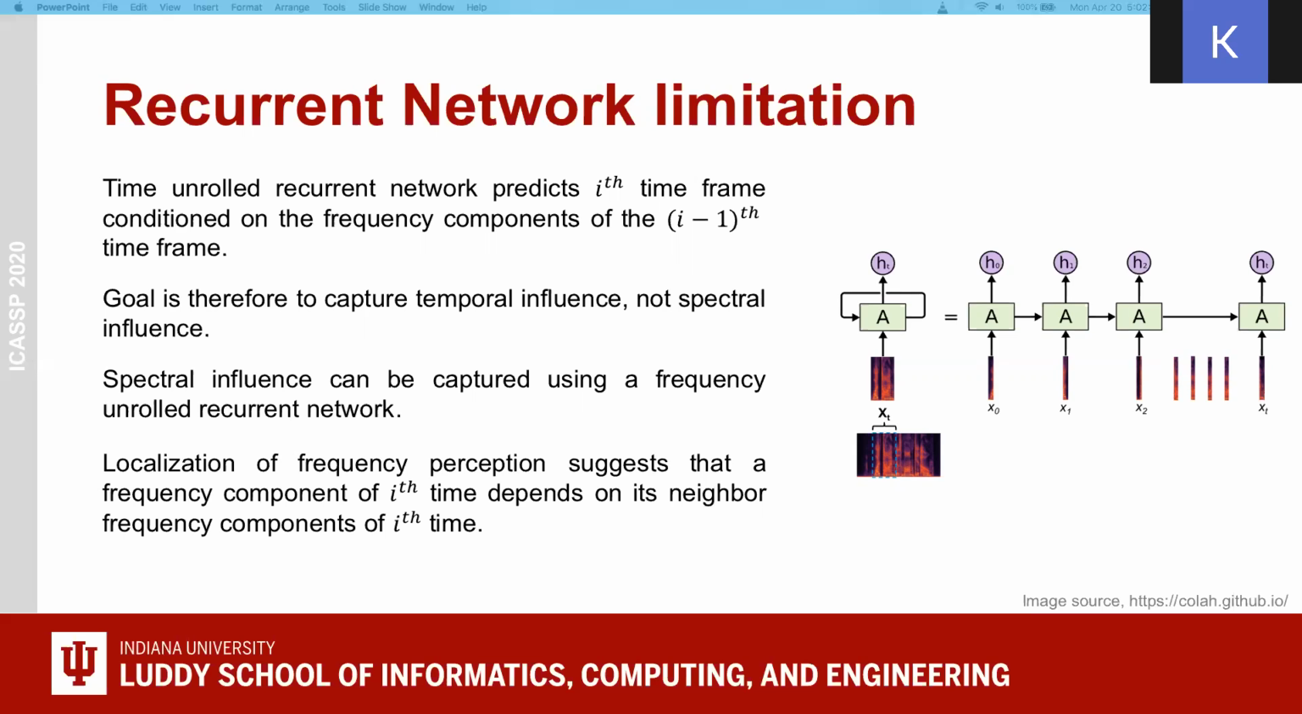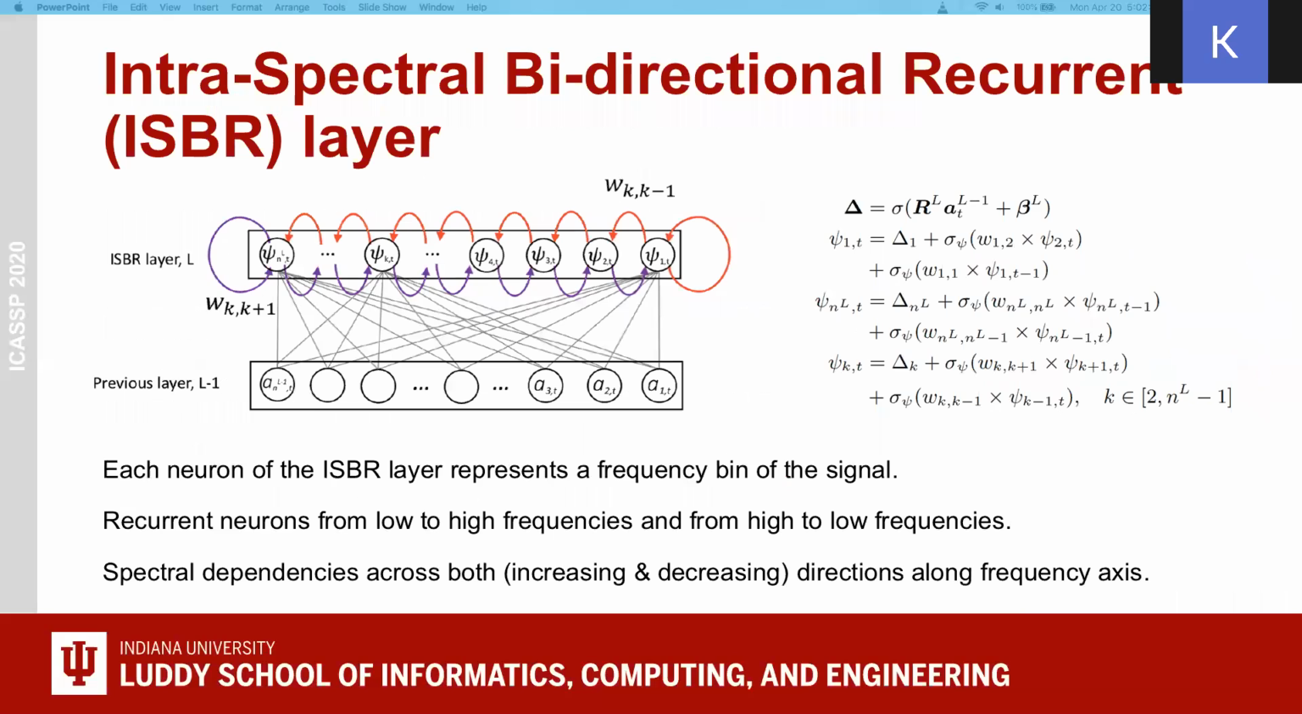In the human ear, we sense frequency through the vibration of the basilar membrane, where the root area perceives high frequency and the apex area perceives low frequency components. This means human frequency perception is localized and frequencies of the same timestamps are correlated. So this suggests that the frequency components of the ith time depend on their neighbor frequency components of the same time. Bearing that in mind, we propose the intra-spectral bidirectional recurrent layer, ISBR layer.